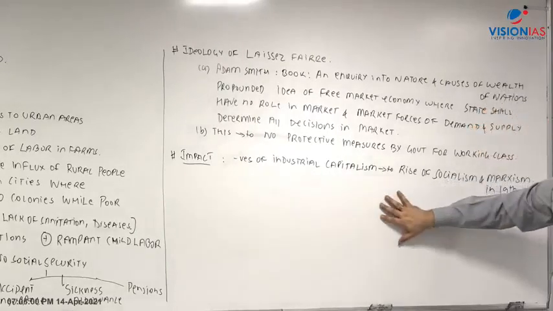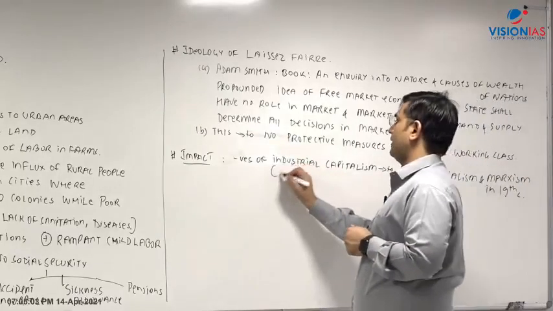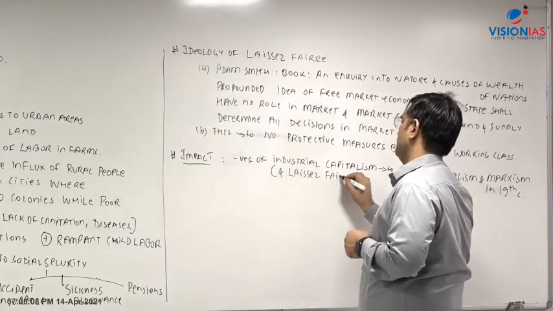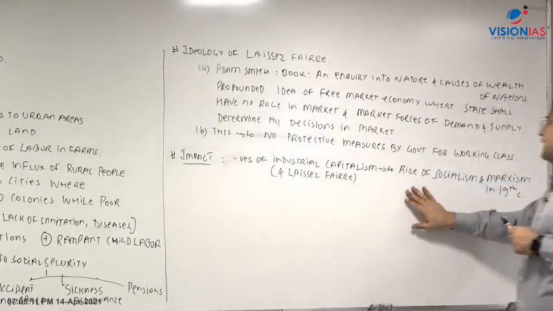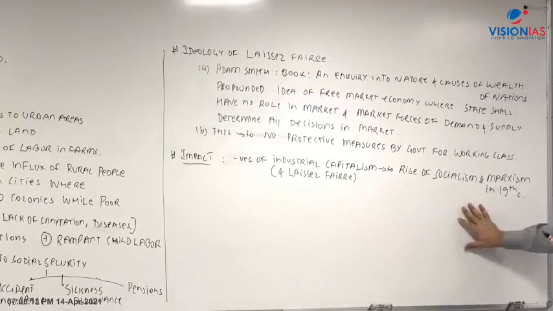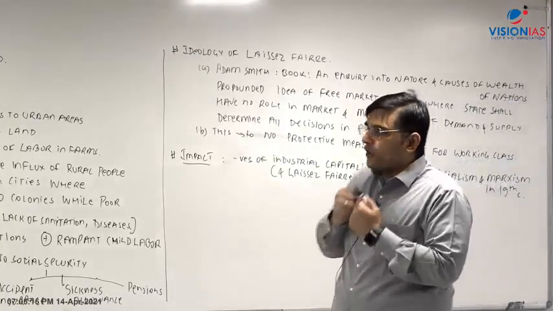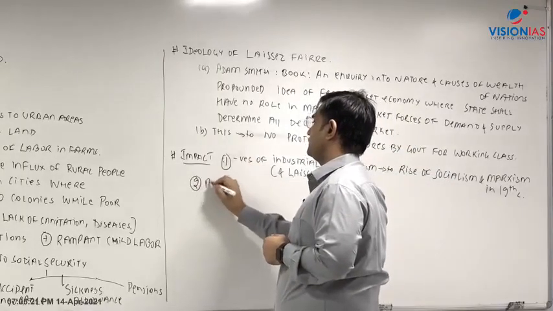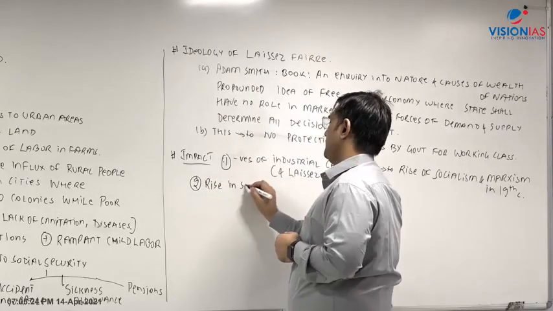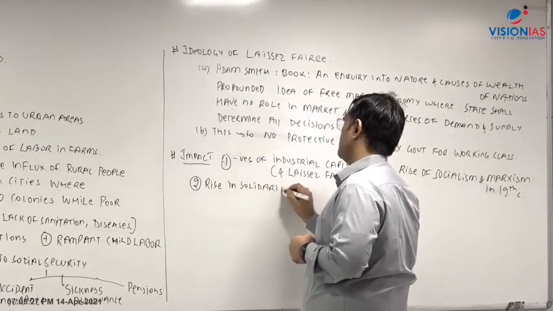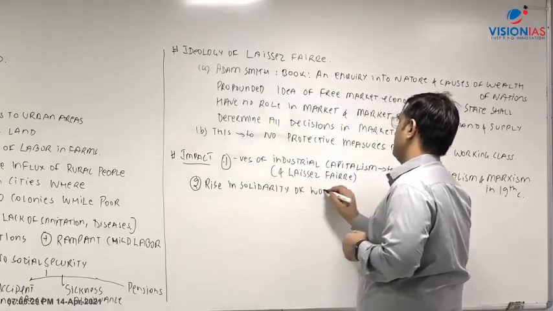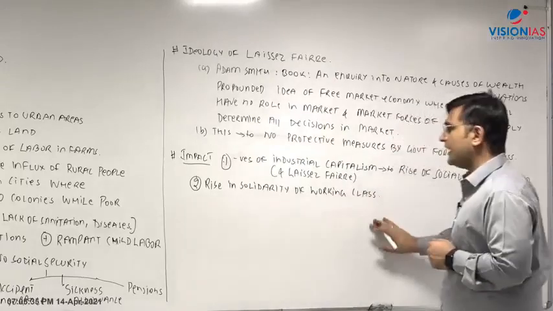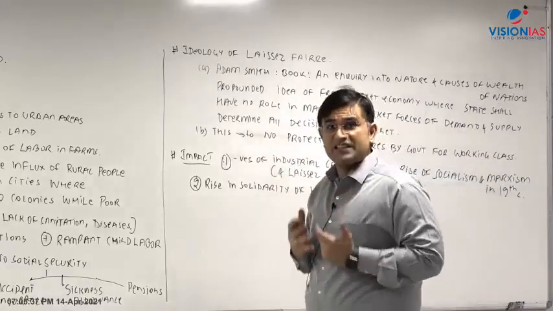the negatives of industrial capitalism and laissez-faire. They led to what? They led to the rise of socialism and Marxism. That is, they led to a rise in the solidarity of the working class. So this is one. Second, simply we can say, rise in solidarity of the working class, and now they will start demanding certain things.